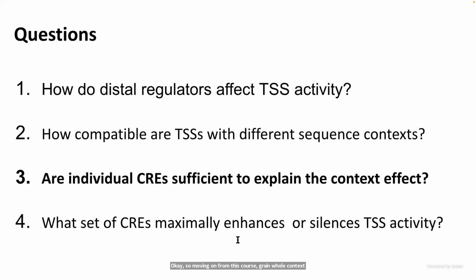Okay, so moving on from these coarse-grain whole context perturbations to higher resolution 5 kilobase tile perturbations, we can ask whether individual crees, which we define here as 5 kilobase sequence elements, are sufficient to explain the previously observed context effects. So, whether one tile of 5 kilobases can explain the effect of the whole context.